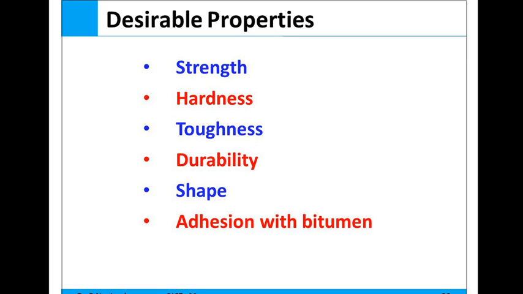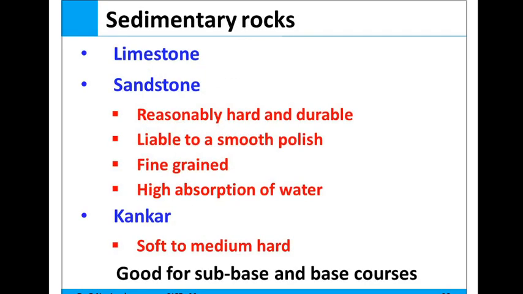Okay. In the previous topic we discussed different types of rocks like igneous rocks, metamorphic rock, and sedimentary rock, which are reasonably hard and durable, with a smooth polish, fine grain, and high absorption of water. These are good for the sub-base and base courses.